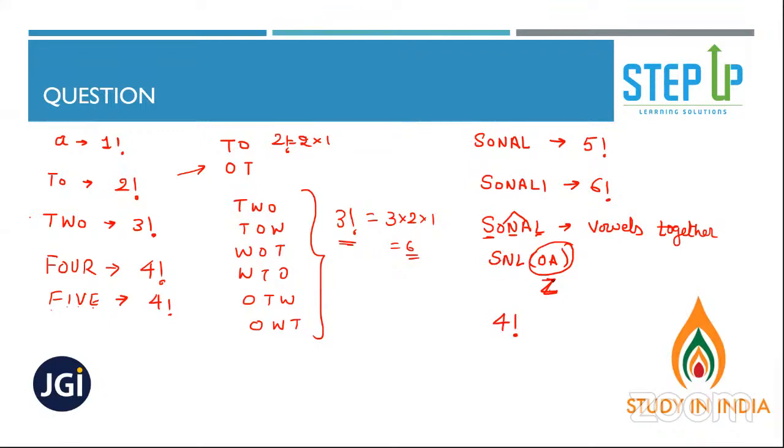Write it down. Now these 2 vowels, O and A. If you're writing S, N, L, then this unit could be SNLOA or it could be SNLAO. Are you getting the point? So these 2 letters are getting arranged in how many ways? 2 factorial ways. So your answer will be 4 factorial into 2 factorial.